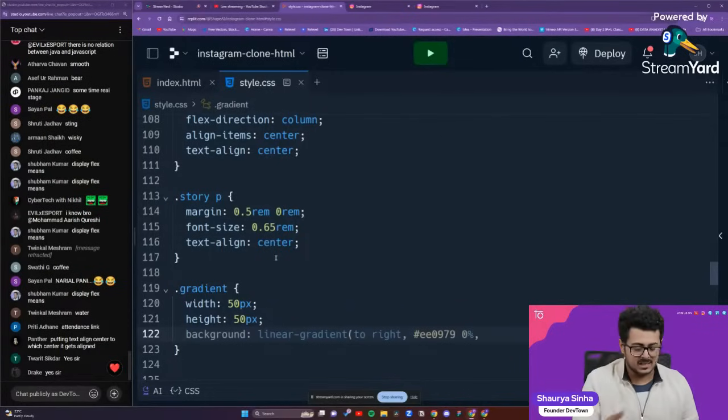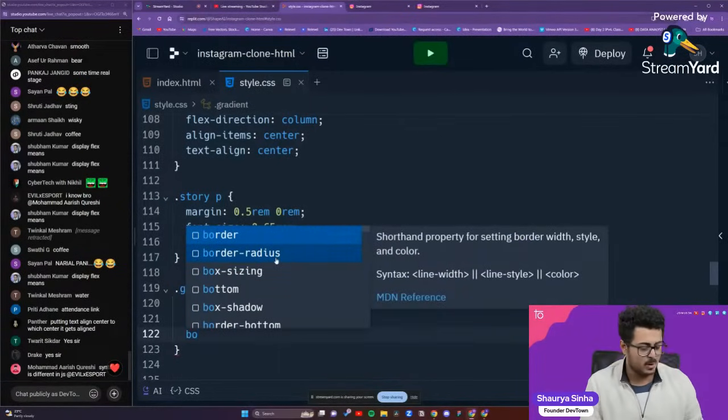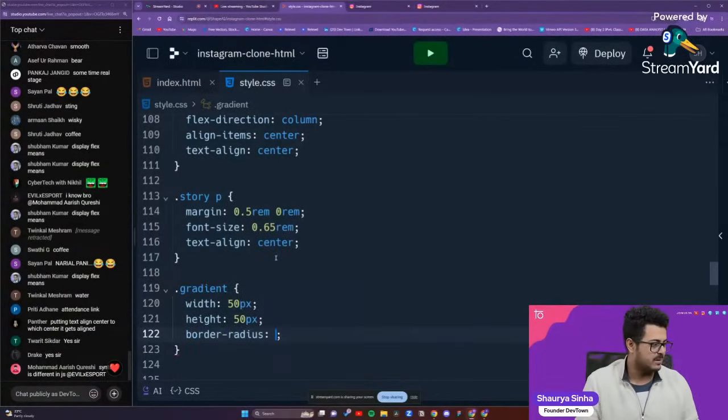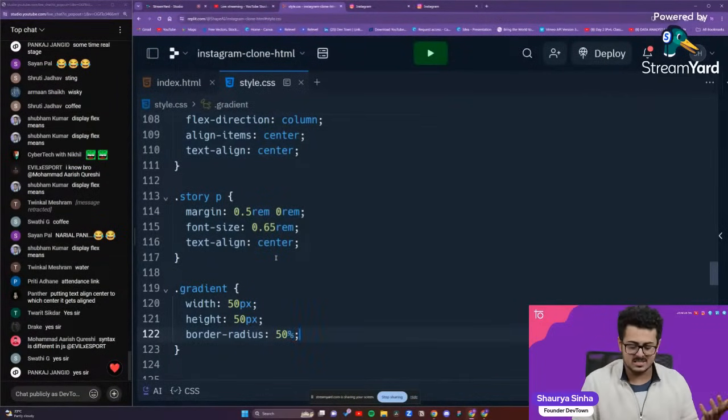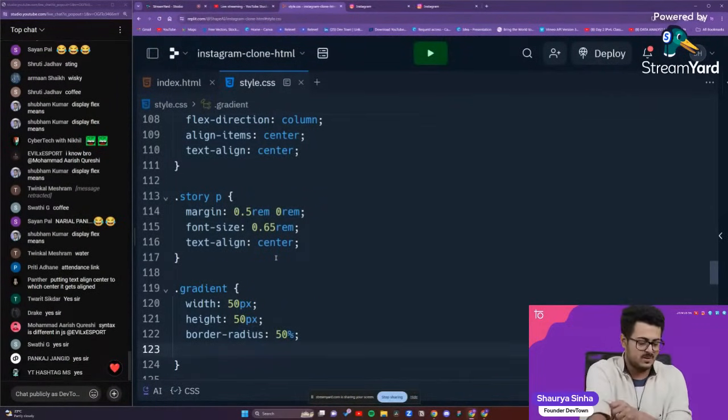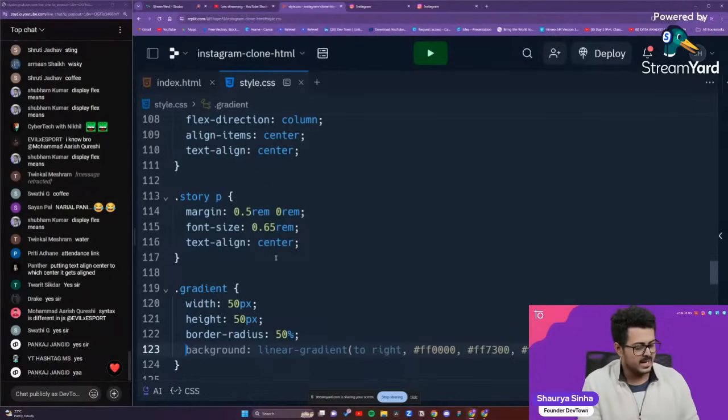Now to make it a circle, you need to give a border radius property, guys. So border radius, you have to put it as 50%. So 50% will create it as a circle inside of the square. Okay, it has already started to give me a linear gradient right up there, but we actually need a radial gradient. There's a difference between linear gradient and radial gradient.